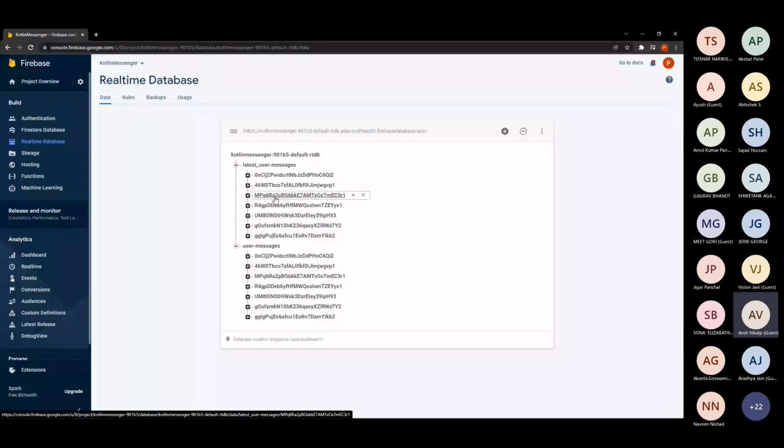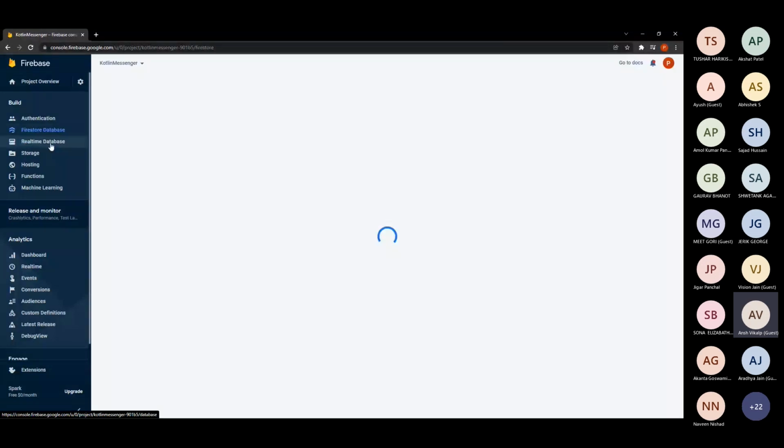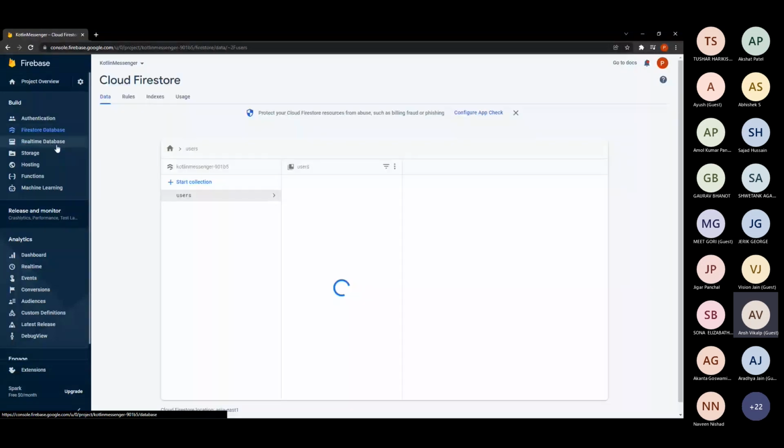But for other stuff, like storing the users or some traditional data for the users, you should always go to the Firestore database. Otherwise, it's still okay if you feel easy using real-time database. It's also okay.